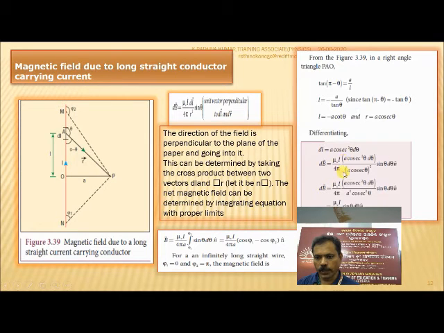Doing that integration, mu naught I by 4 pi, differentiation a cosecant square theta d theta divided by a cosecant theta the whole square, sin theta d theta n cap, and dB is equal to mu naught I by 4 pi a cosecant square theta d theta over a square cosecant square theta, sin theta d theta n cap. This can be simplified to mu naught I by 4 pi a into sin theta d theta n cap.